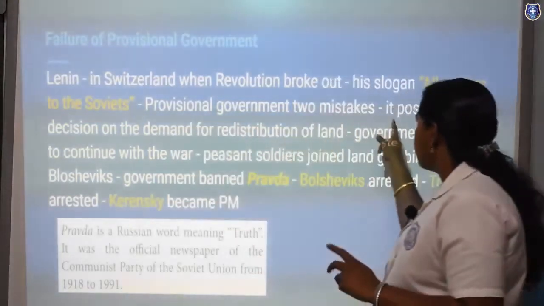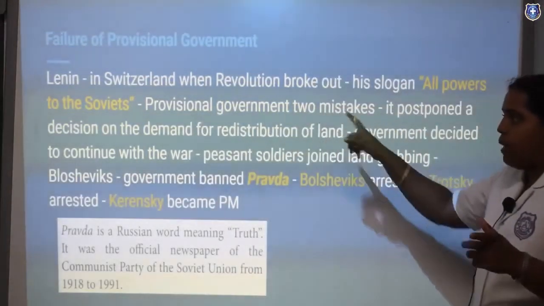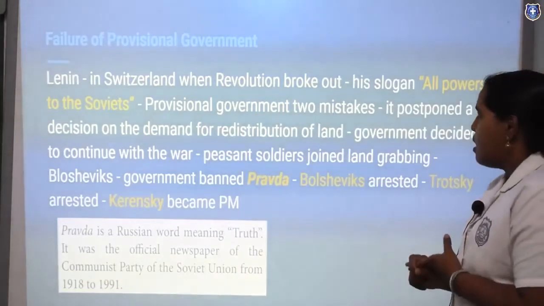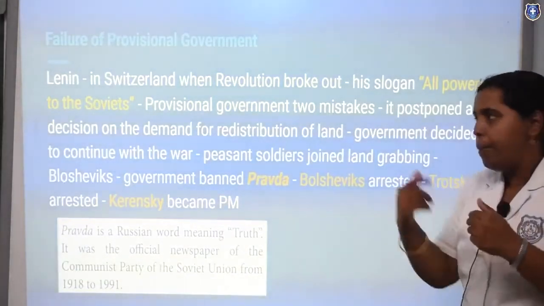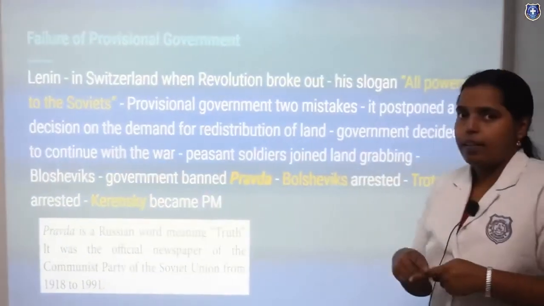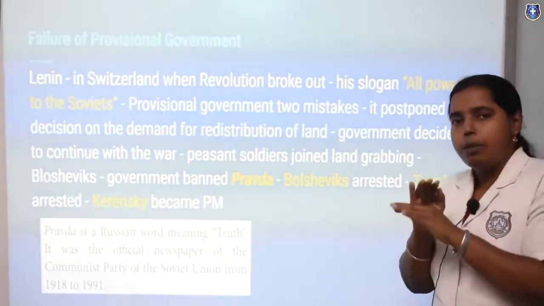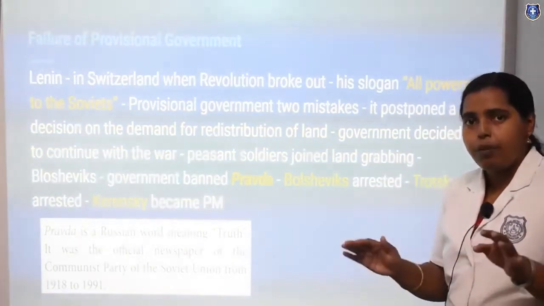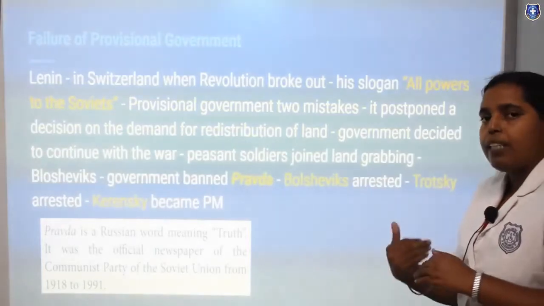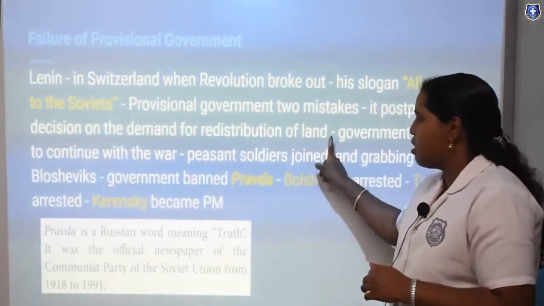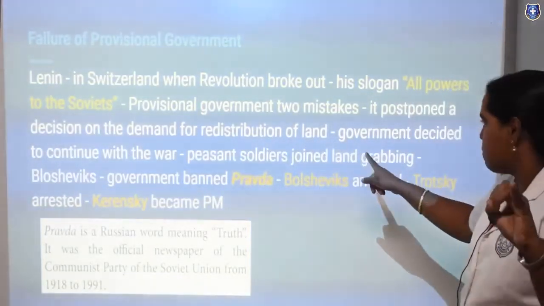The Provisional Government had two mistakes. One is they did not give a proper redistribution of the land. Actually, the Tsar was removing them from serfdom, that slavery under the feudal lords, but they were not given proper redistribution of the land. So that was the first mistake.